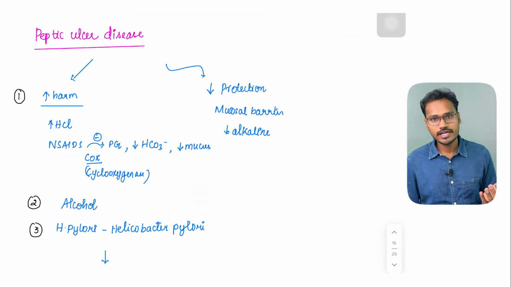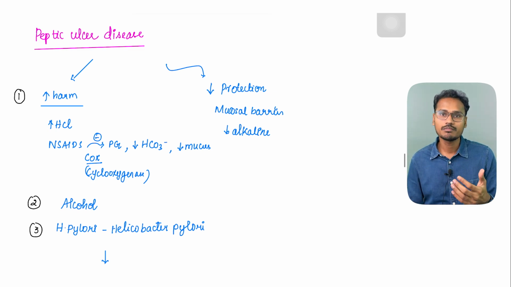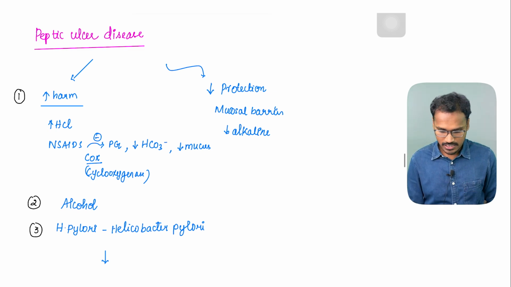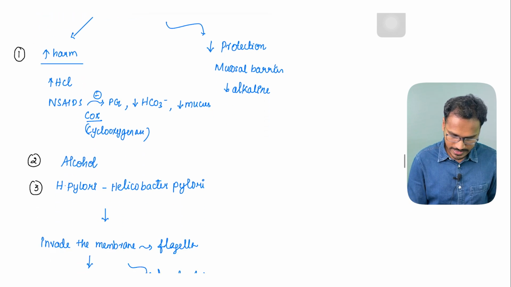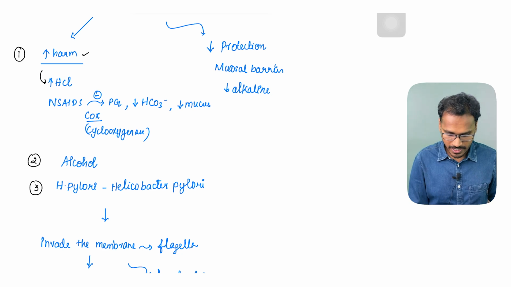Previously I told you there is a fine balance between the HCl secretion and the mucosal protectors. When the acid secretion increases or the mucosal protectors decrease, it will lead to ulcer disease. So the causes: there is an increase in harm, which could be due to the increase in HCl secretion, which might be caused many a times by non-steroidal anti-inflammatory drugs.